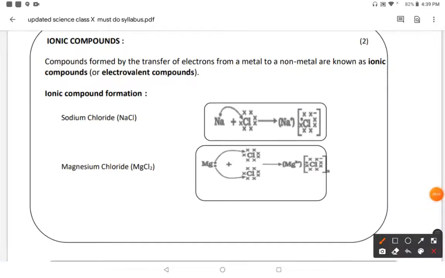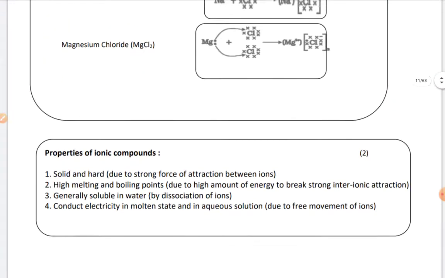The electron dot structure of these compounds always comes in the paper. So magnesium chloride is also there; you have to write the electronic configuration and then put the valence electrons in the outermost shell. You see here, 2 electrons are lost by magnesium, 1 each to the chlorine. So there is a magnesium ion and chloride ions, and the chloride ion is written like this, multiplied by 2, because 2 chlorines are required to satisfy the magnesium having 2 electrons in its outermost shell. So do practice these electron dot structures of ionic compounds.